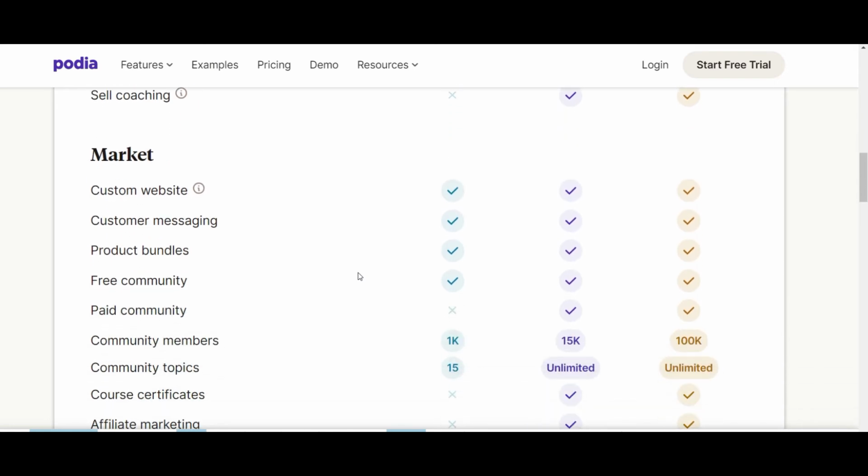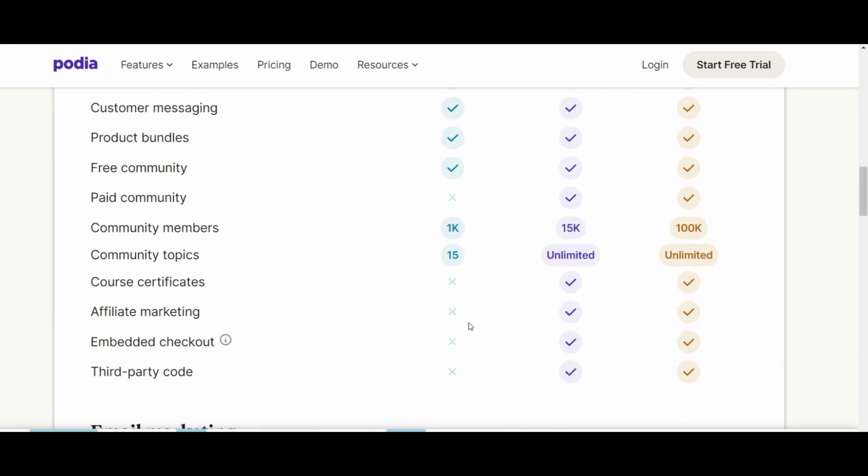Moving down to the market, of course, you can get your own custom website. That's to be expected. In terms of the community, you can only have a free community at the Mover plan. You can't put it behind a paywall. You have to upgrade to the Shaker plan for that, and you will be limited in the amount of members you can have in the community to 1,000, and also in the amount of topics that you can create and talk about and get going within the community. That's limited to 15. So if the community is a big part of your business, you might have to upgrade to the Shaker plan.